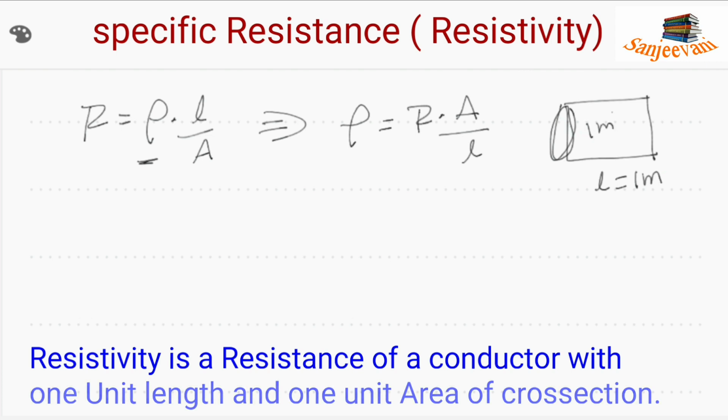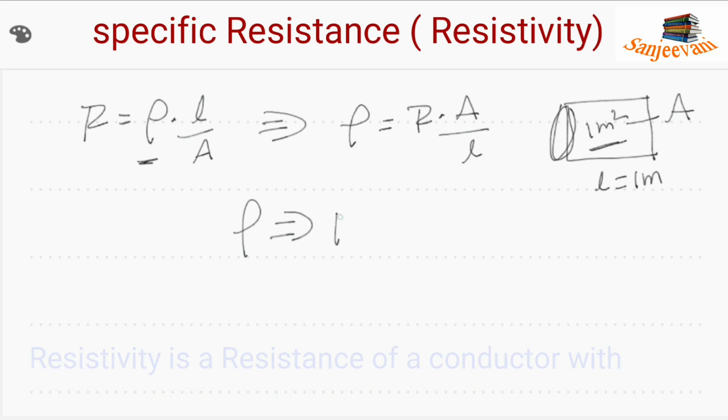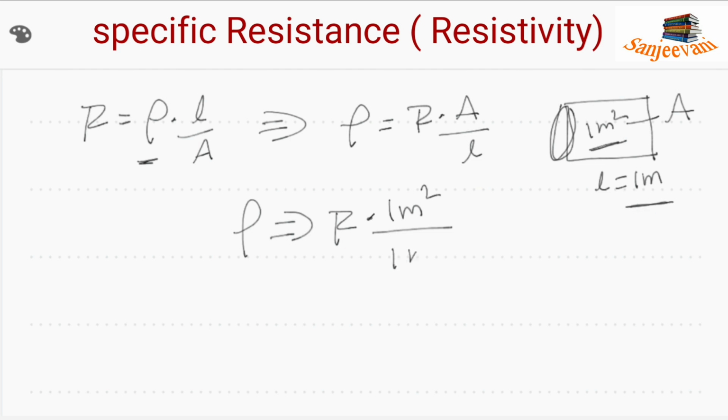Specific resistance rho is equal to R into A, where area of cross section is 1 square meter, by length 1 meter. Meter gets cancelled. What we got? Rho is equal to R. What we call specific resistance also becomes equal to resistance.